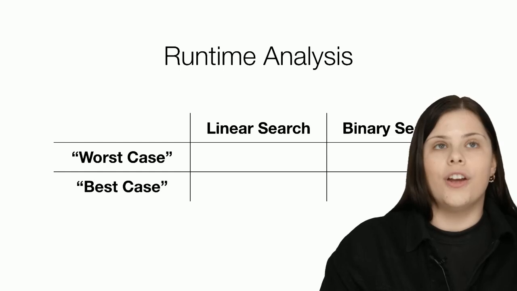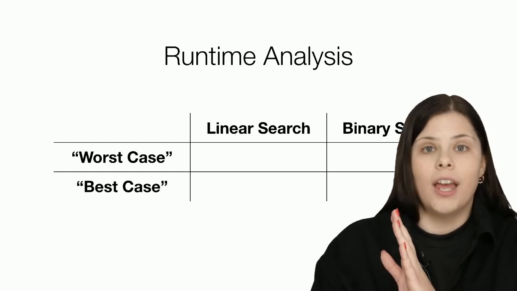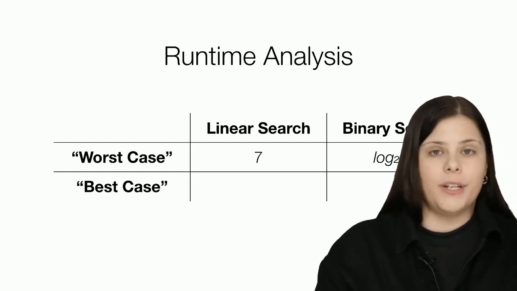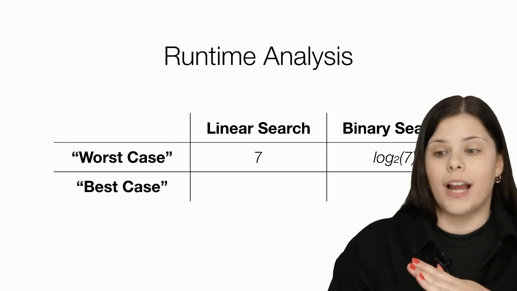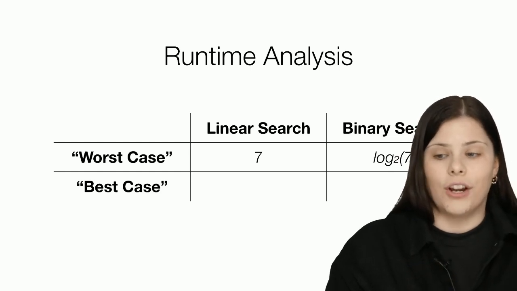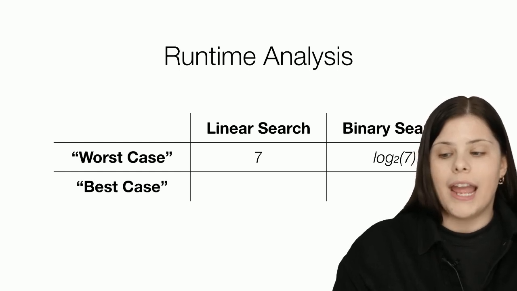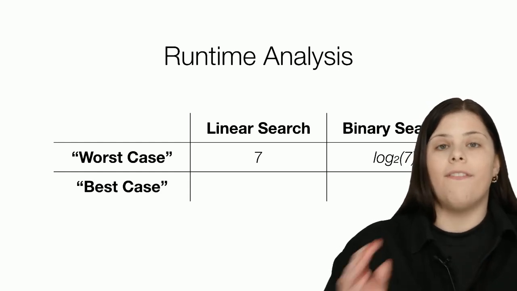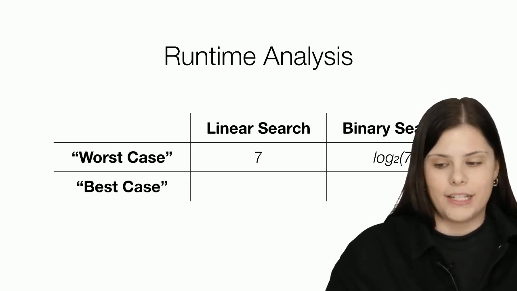Say Journey was at the very, very end of our list. Well, in linear search, that would be 7, because we need to look through every single book until we find the very last one. In binary search, it would be log 2 of 7 because we are dividing our problem in half every time.